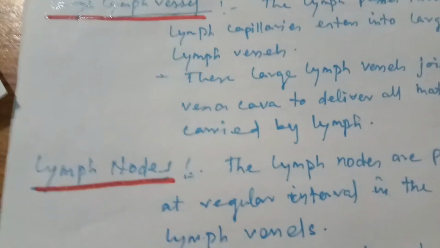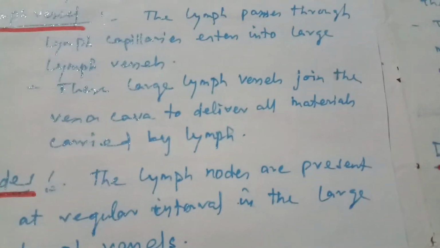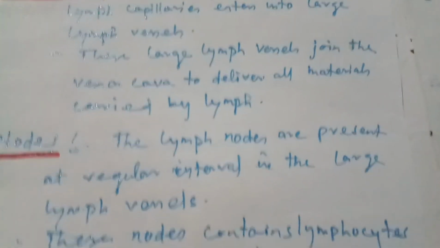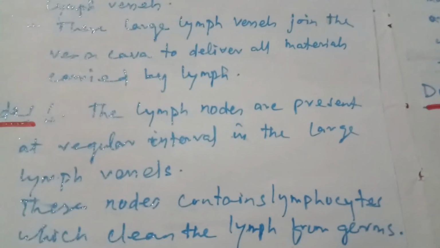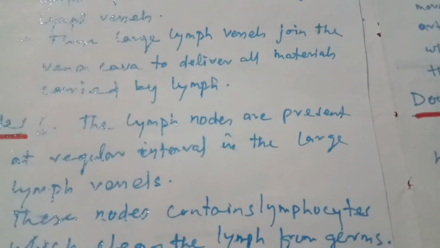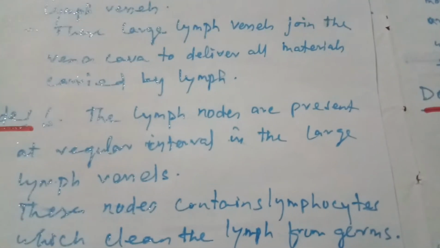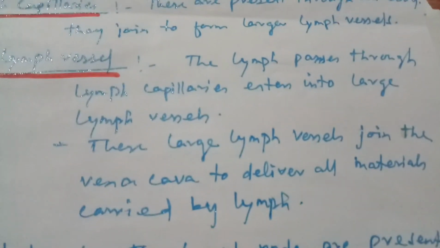Finally, lymph nodes. The lymph nodes are present at intervals in the large lymph vessels. These nodes also contain lymphocytes which clean the lymph of germs. In this way, the materials coming out of blood go back to the blood at the vena cava.